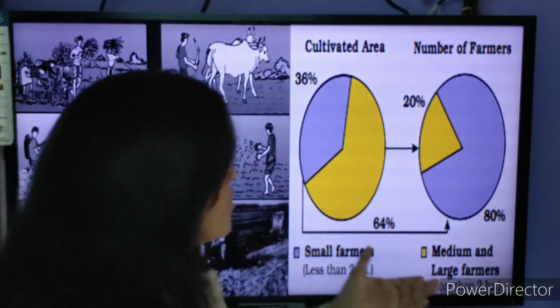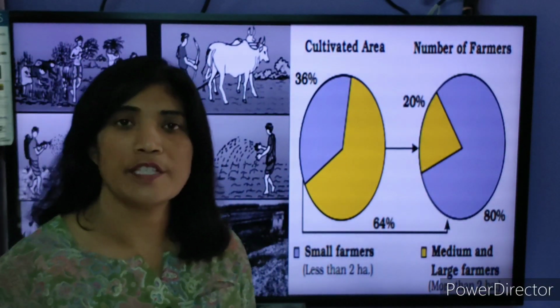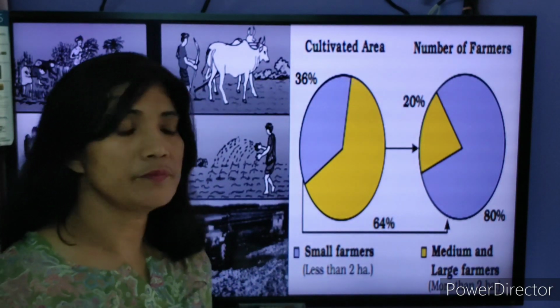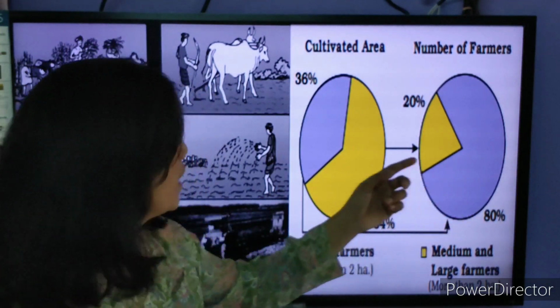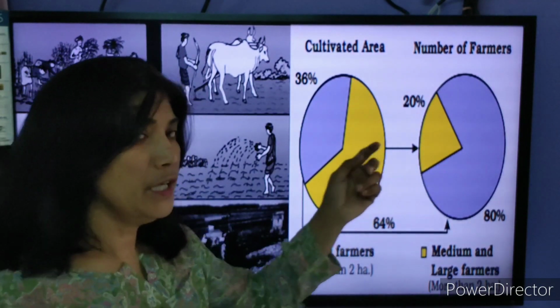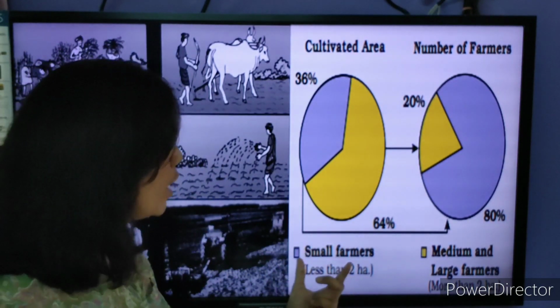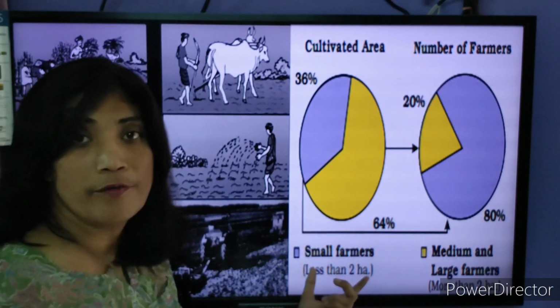Another picture that you have is a pie chart. This pie chart shows blue color and yellow color. The blue, or purple, color shows the small farmers.